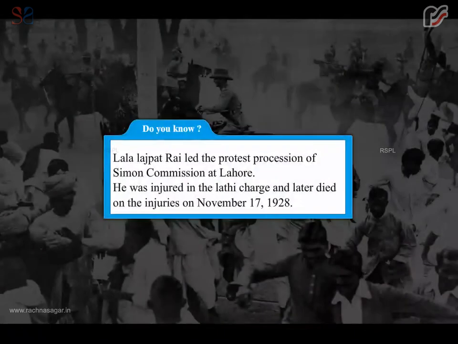Do you know? Lala Lajpat Rai led the protest procession of the Simon Commission at Lahore. He was injured in the lathi charge and later died of the injuries on November 17, 1928.